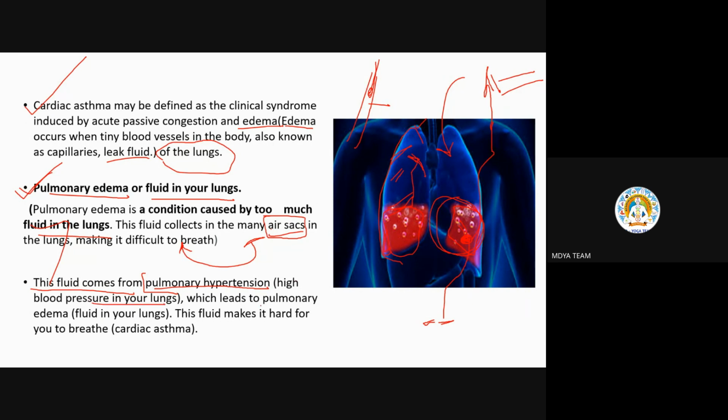This further leads to pulmonary edema, because blood is exerting lots of pressure on these walls, due to which they get ruptured and fluid leaks out. The fluid makes it hard to breathe in or exhale out. This term is called cardiac asthma. Is it clear to all of you or not?